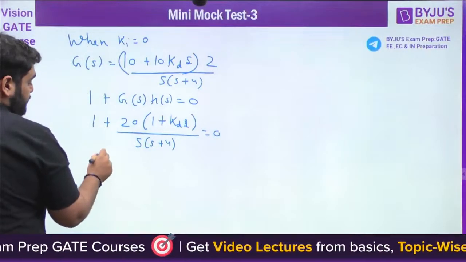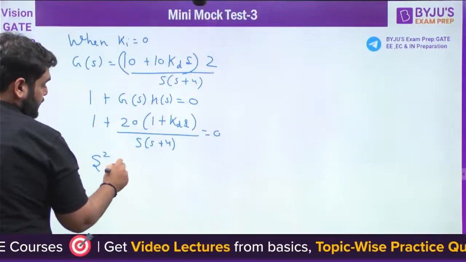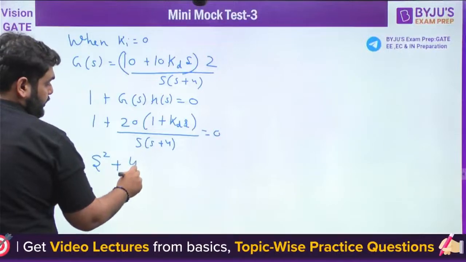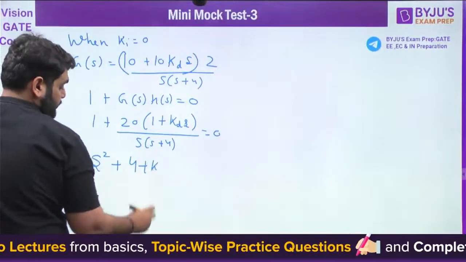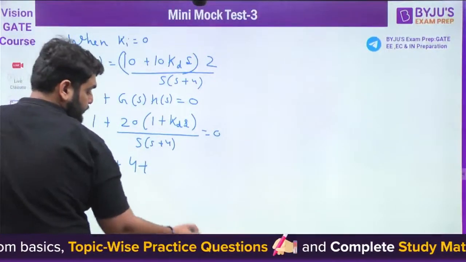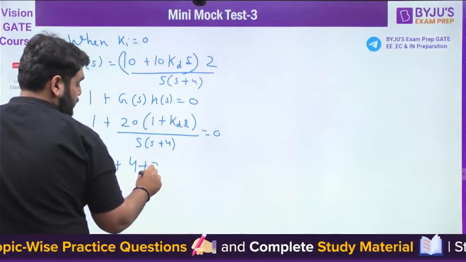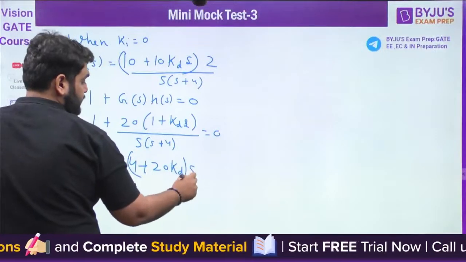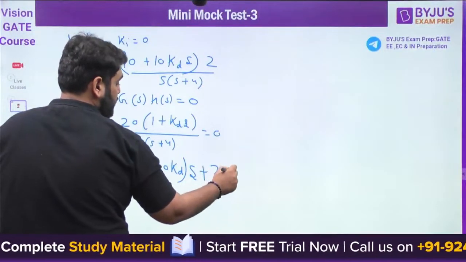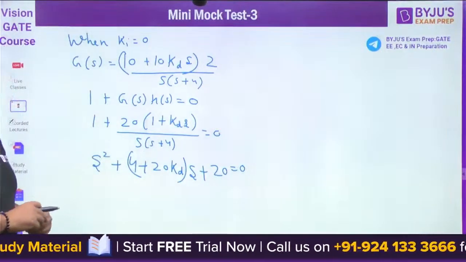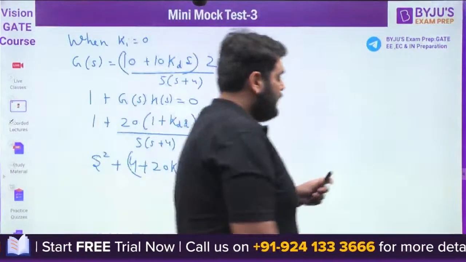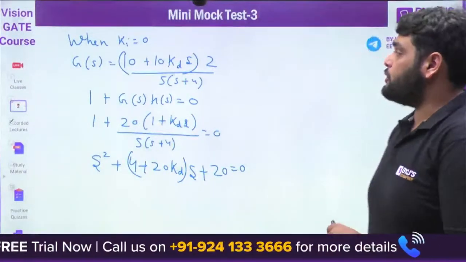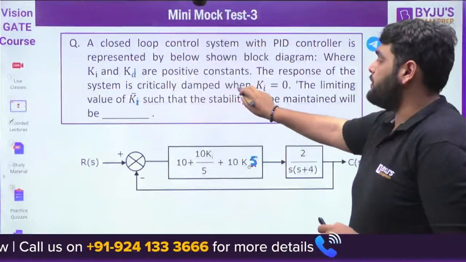By solving this, we will get s square plus 4 plus 20 kd, sorry, my fault, 4 plus 20 times of kd multiply by s plus 20 equal to 0. Yes or no? We are going to get this type of equation. Yes or no? Now, according to the question, when ki equal to 0, the system is critically damped.